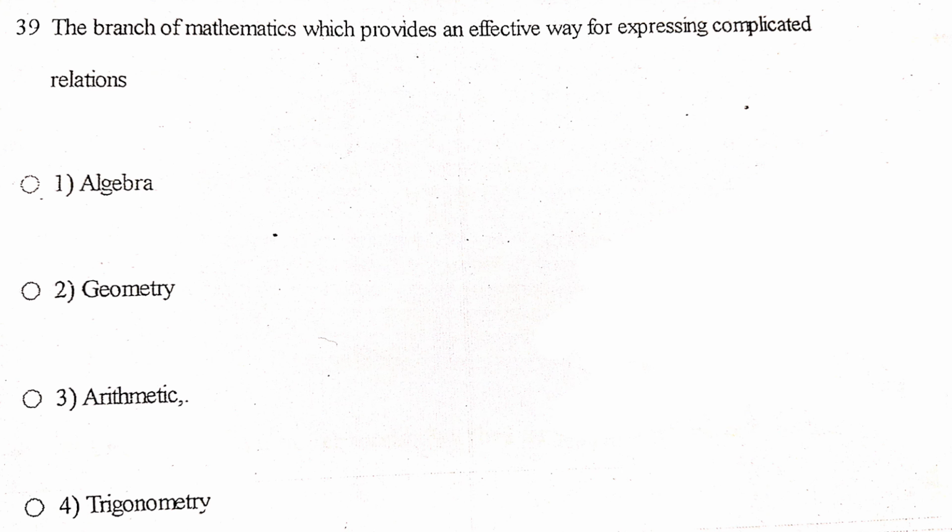Next one, the branch of mathematics which provides an effective way for expressing complicated relations. Algebra, geometry, arithmetic, trigonometry. The answer is algebra. Algebra is the branch of mathematics that deals with symbols and letters to represent numbers and quantities. It provides an effective way to express complicated numerical or real-world problems in a generalized form, using variables, equations, formulas. Geometry studies shapes, sizes and spatial relationships, not mainly for expressing calculations. Arithmetic deals with basic calculations, addition, subtraction, multiplication, division. Trigonometry focuses on relationships between angles and sides in triangles.